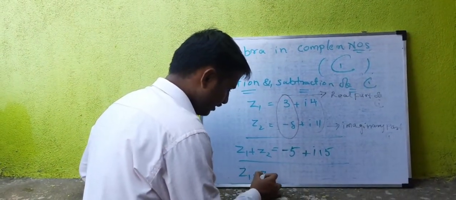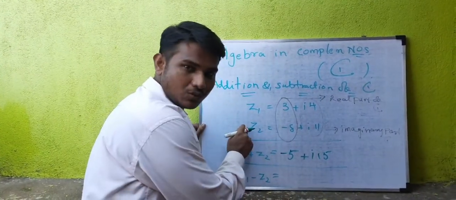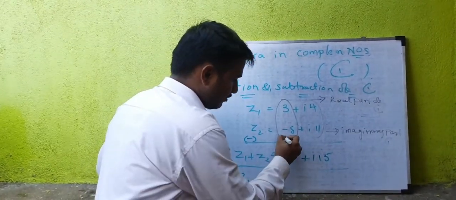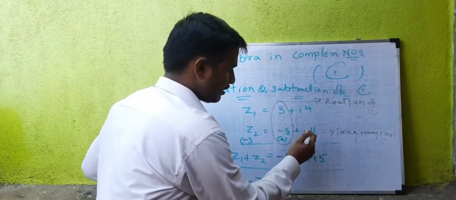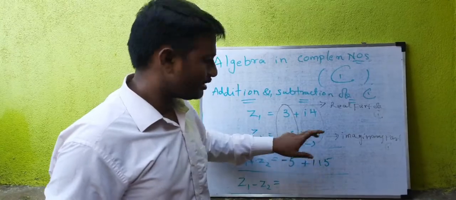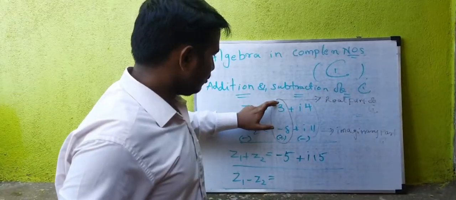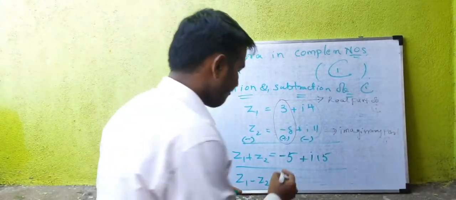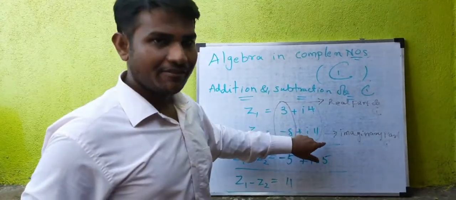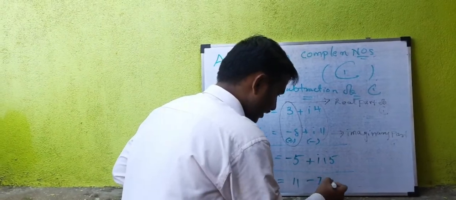Now z1 minus z2. Subtraction means I have to change the signs here. This is plus, so I change it to minus. Here it is minus, so I am changing it to plus. Here it is plus, I am changing it to minus. Now you have to consider these new signs only, not the old ones. So z1 minus z2: 3 plus 8 is 11. Here 4i minus 11i is minus 7i. That's all.